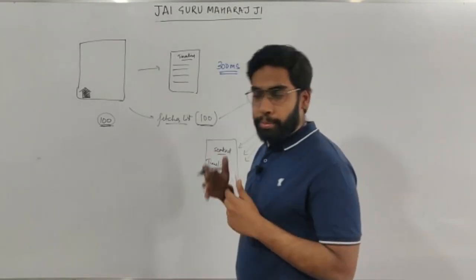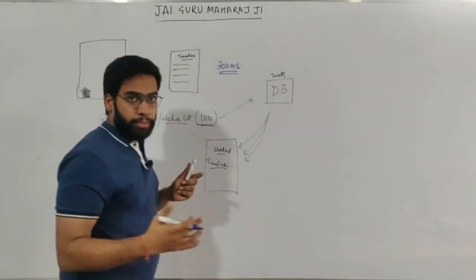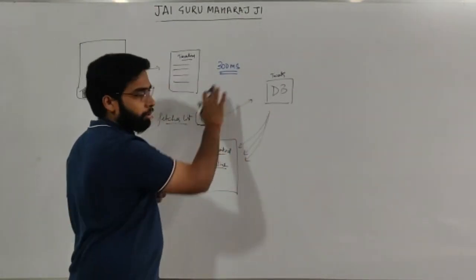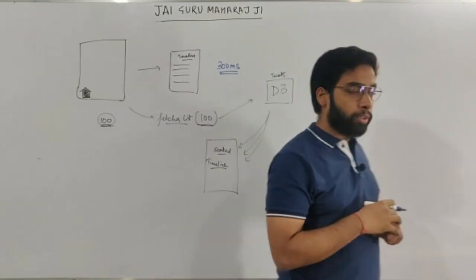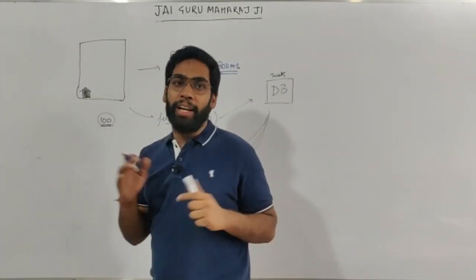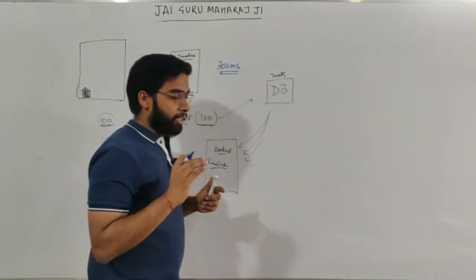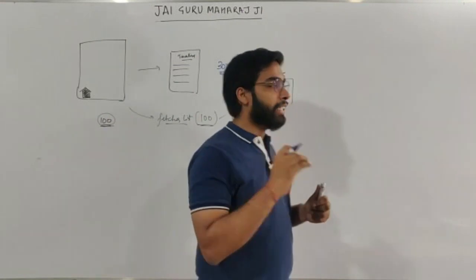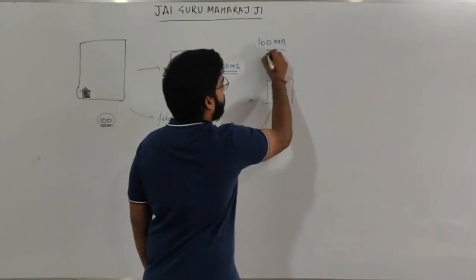I understand Twitter is a big company, they might have a lot of resources, they might have an expensive infrastructure, a DB which can do this kind of stuff. But it's not just doing it for you, it's doing for all the users. Twitter has 1.3 billion accounts. Now I understand that all these accounts are not active users, but fun fact, they have 100 million active users per day.